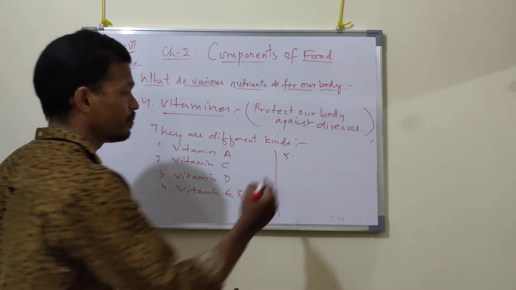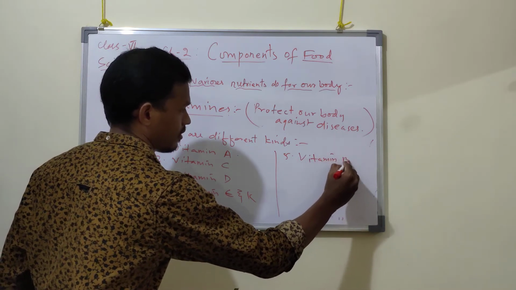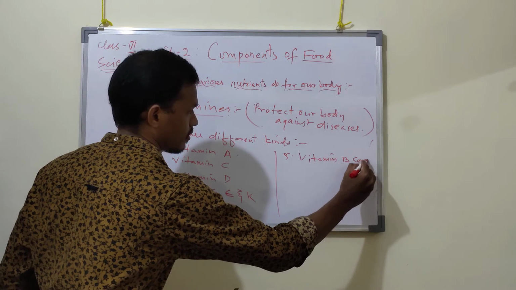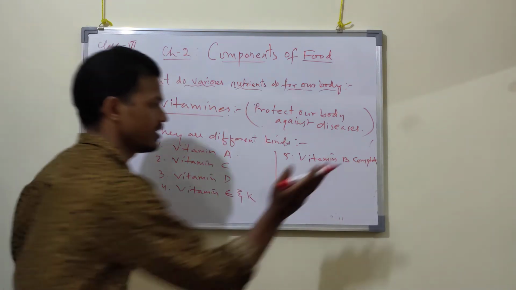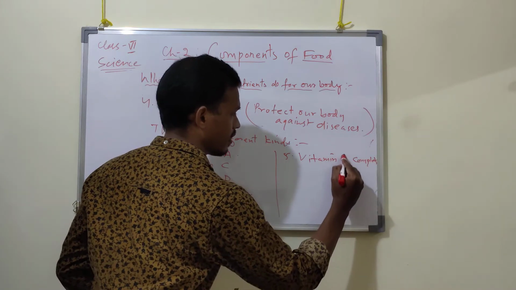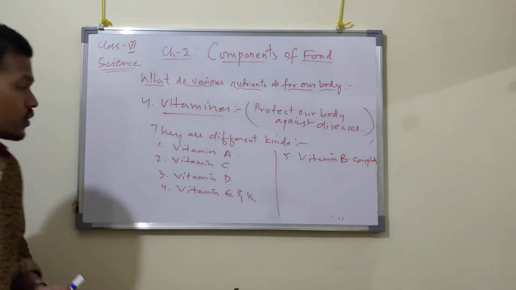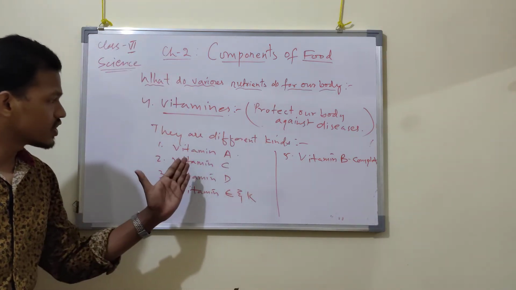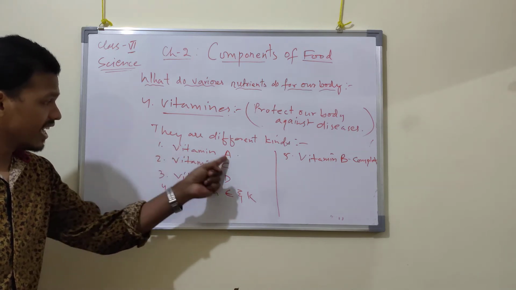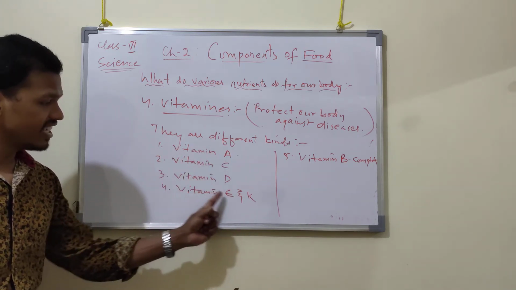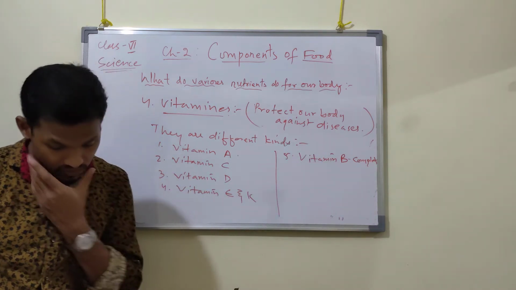Also, you know that the fifth one is another group of vitamins. They are known as vitamin B complex. So there are different kinds of vitamins. We can name them vitamin A, vitamin C, vitamin D, vitamin E and K, and vitamin B complex. Got it now?